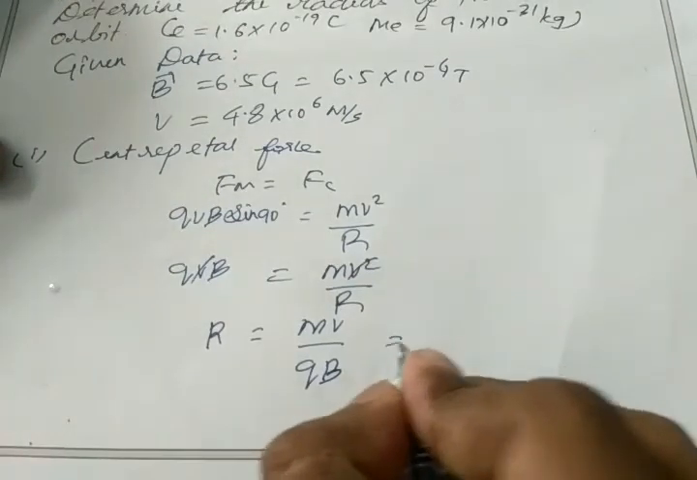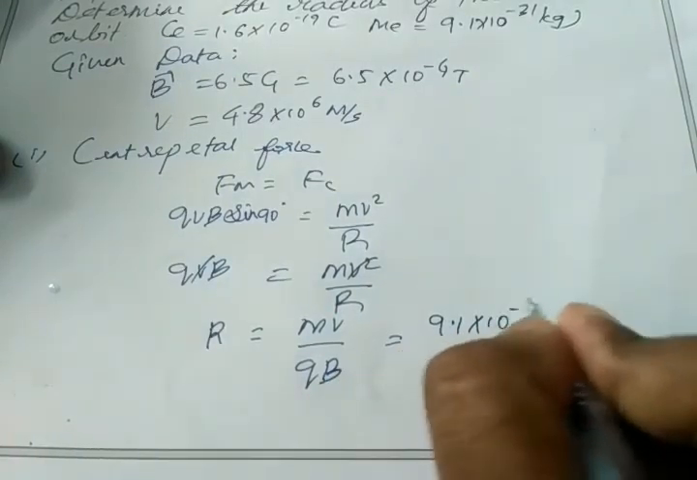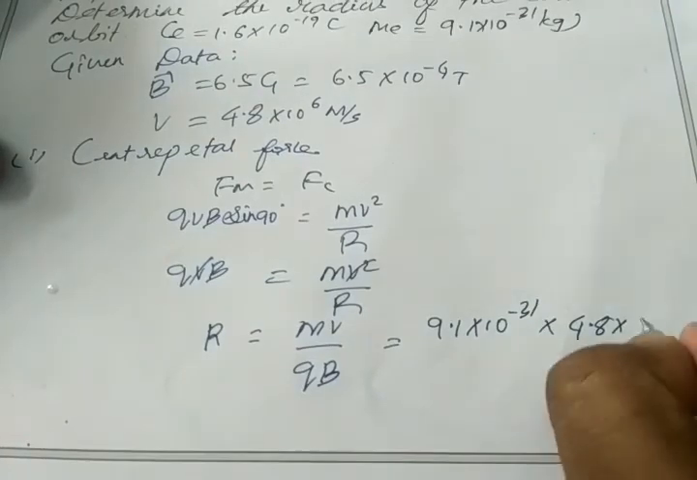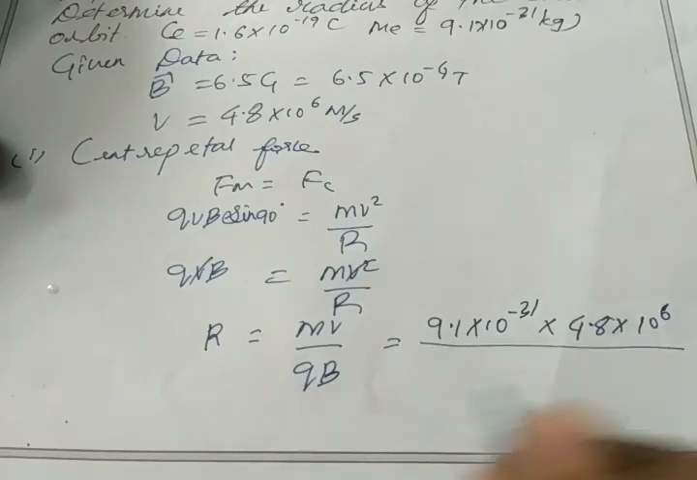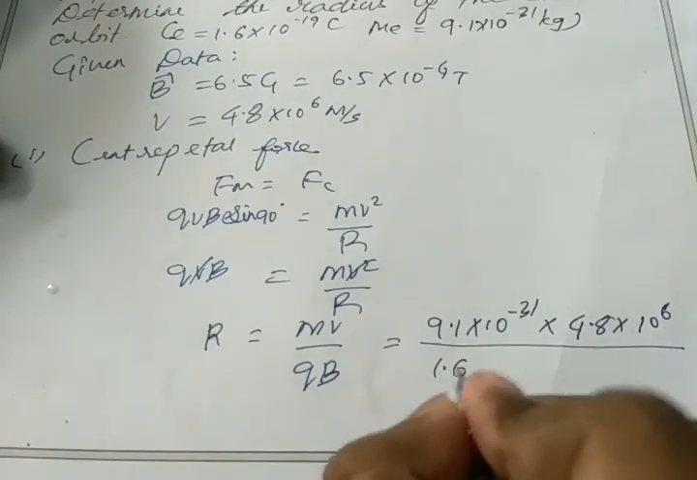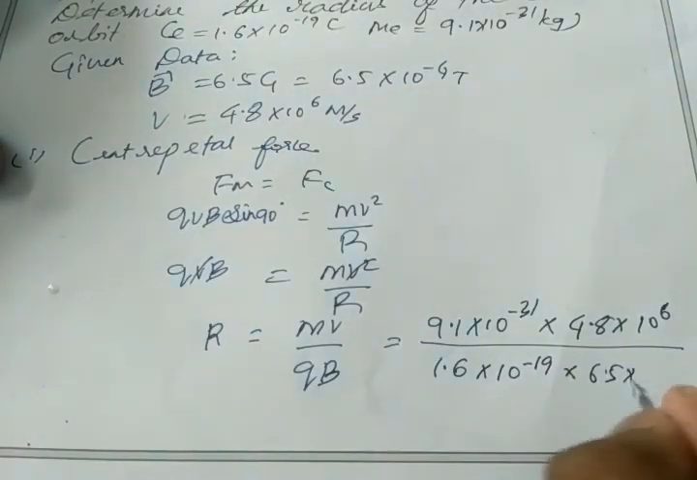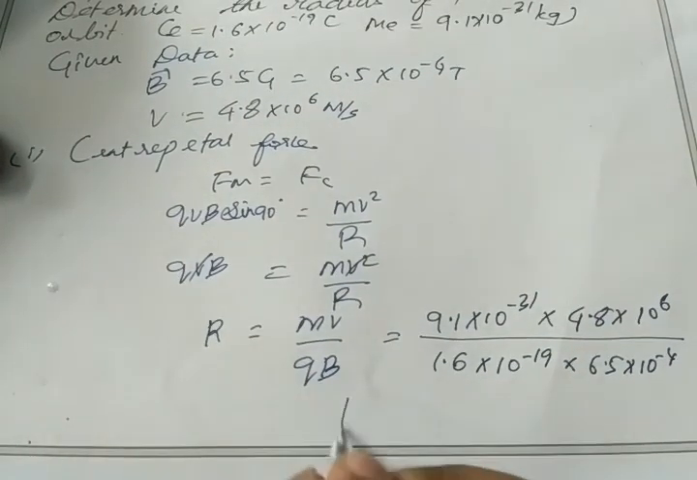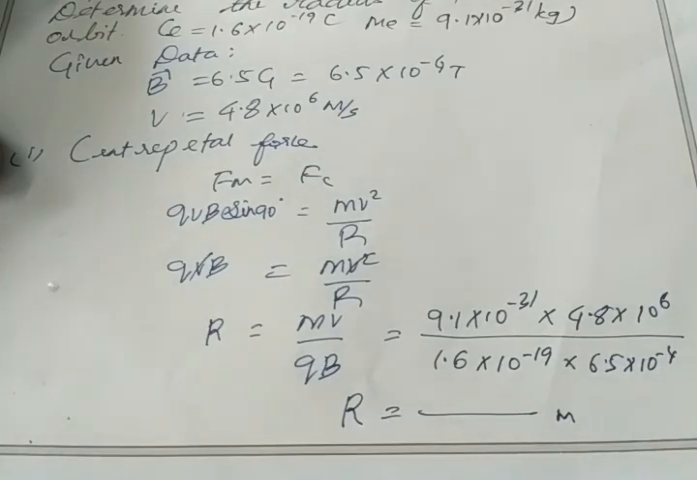mv by qb. So here m is the mass of electron, which is given in the numerical 9.1 into 10 power minus 31 kilogram. Velocity already given 4.8 into 10 power 6 meter per second, divided by charge of electron, already given in numerical 1.6 into 10 power minus 19. Then what is the value of magnetic field? 6.5 into 10 power minus 4 Tesla. Okay. So if you solve this, you get radius in meter. Okay, you solve this and post it in group.